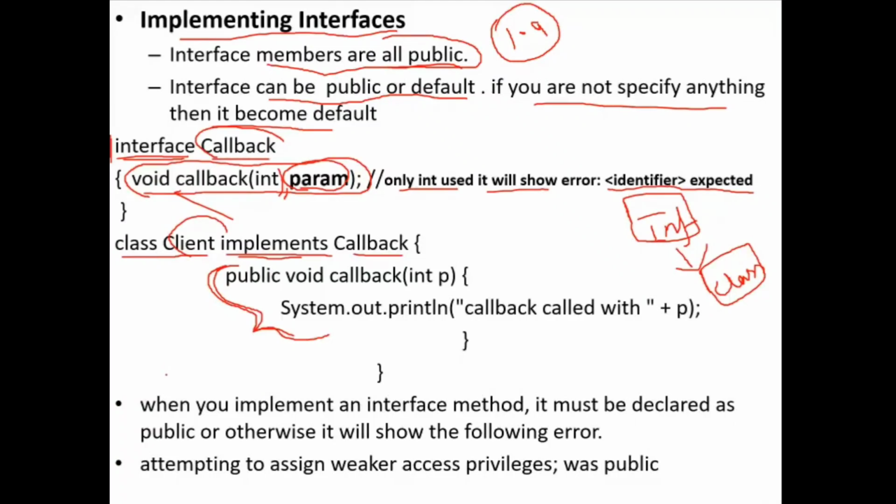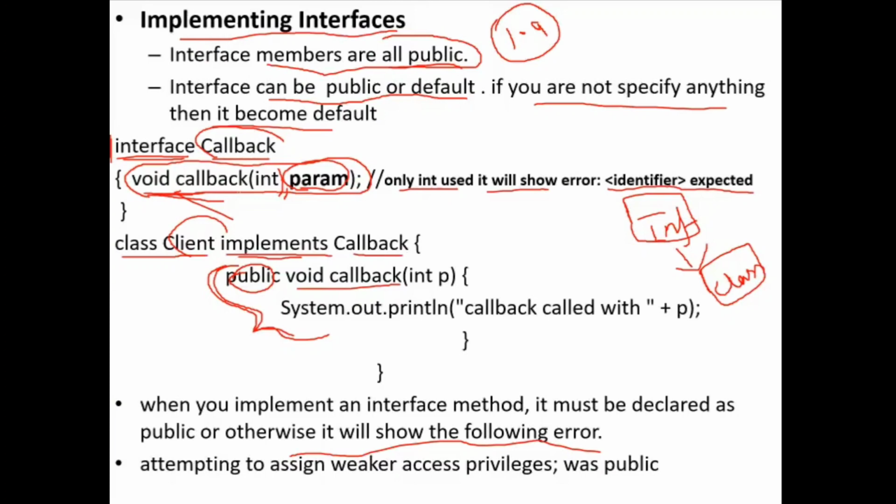When you implement an interface method, it must be declared as public, otherwise it will show an error. Here, instead of public, if I just override void callback, you will get an error. What is the full signature of callback in the interface? Public abstract void callback.